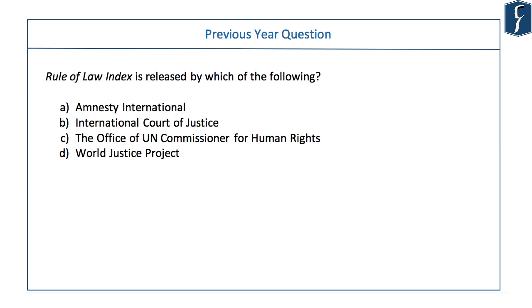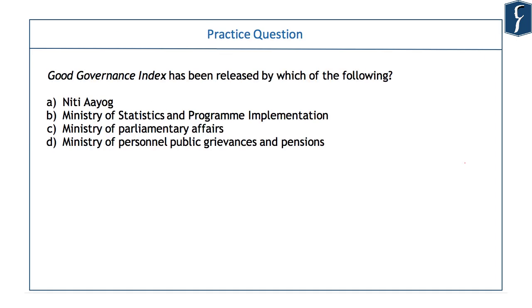In 2018 prelims, UPSC asked this question, Rule of Law Index is released by which of the following? The answer was World Justice Project. Although it was not very prominently studied, didn't appear very prominently in the test series, but it was in news just a month back before the prelims exam. Good Governance Index has been released by which of the following? Niti Aayog, Ministry of Statistics and Program Implementation, Ministry of Parliamentary Affairs, or Ministry of Personal Public Grievances and Pension? The answer is D, Ministry of Personal Public Grievances and Pension.